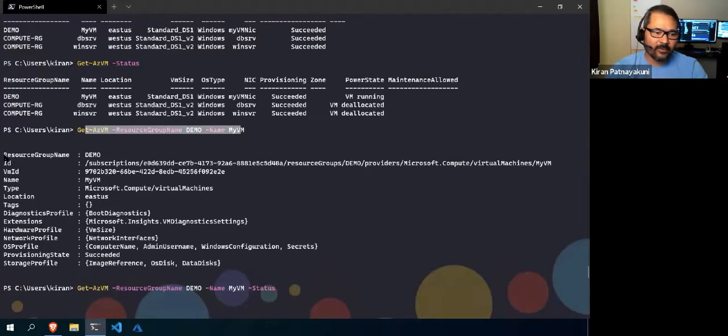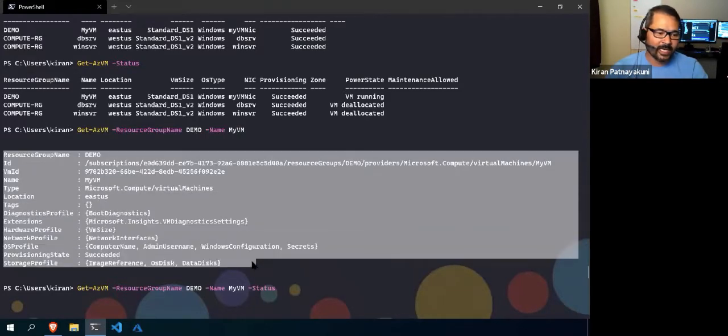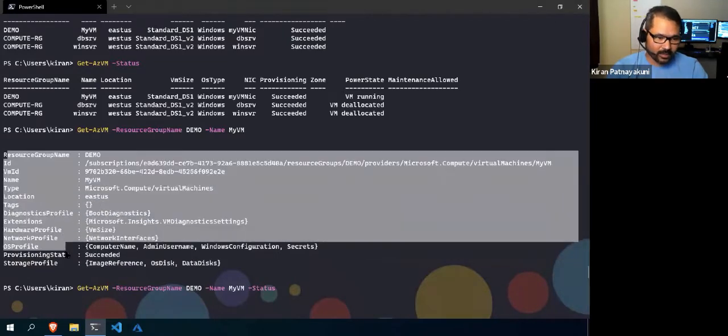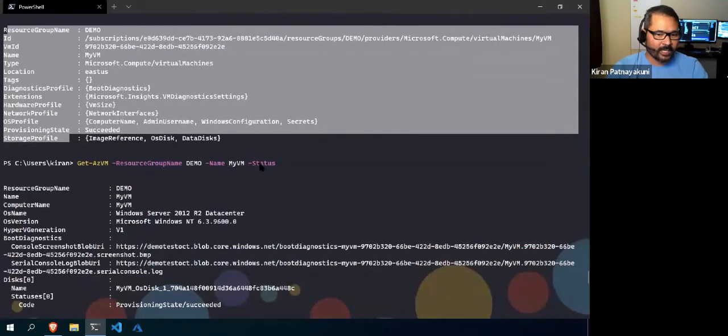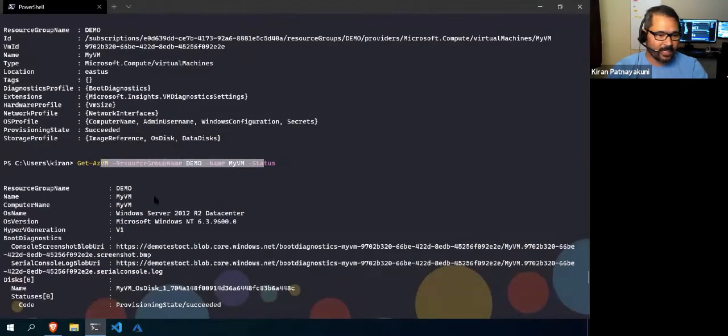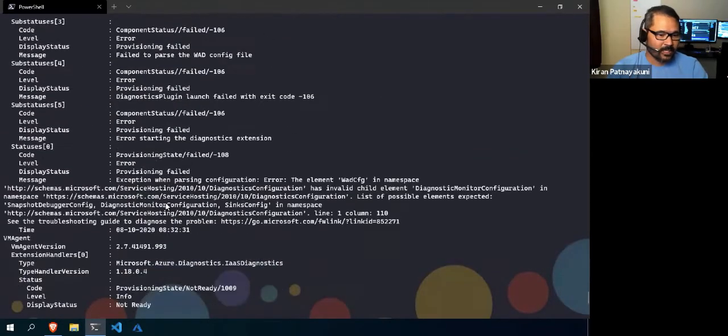By default, it is showing in the list view and added a few more fields. Actually, these are not the final properties. Even if you use further select star or format list, you will see all the information again, right? Even here, if you use status, these are all the latest information, right?